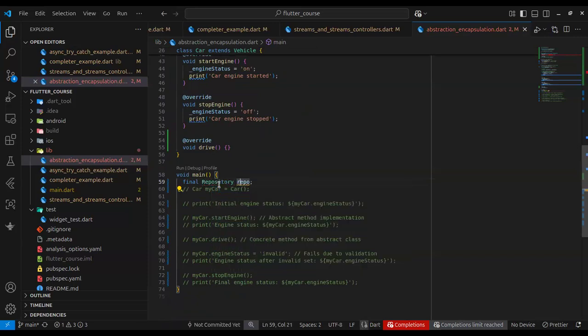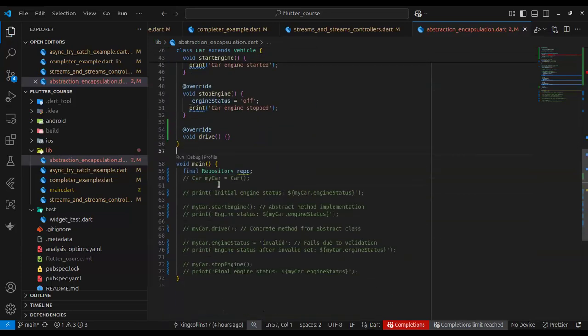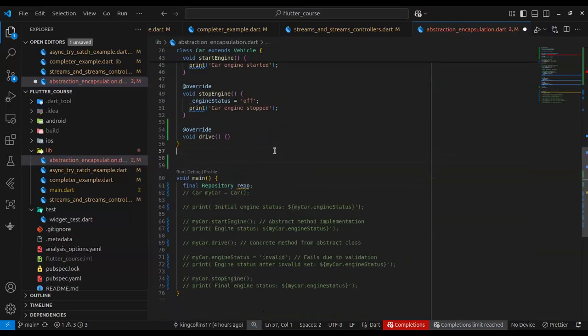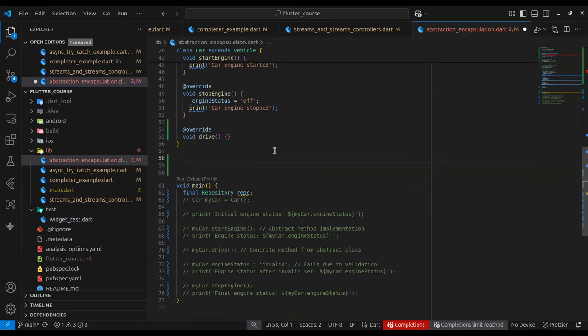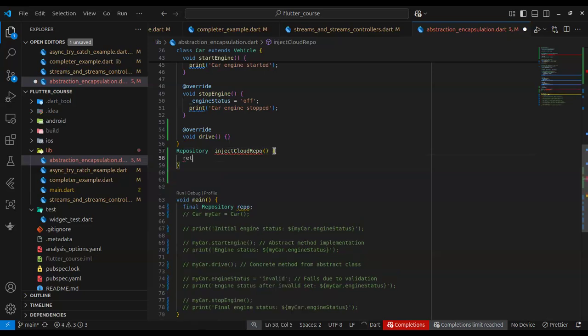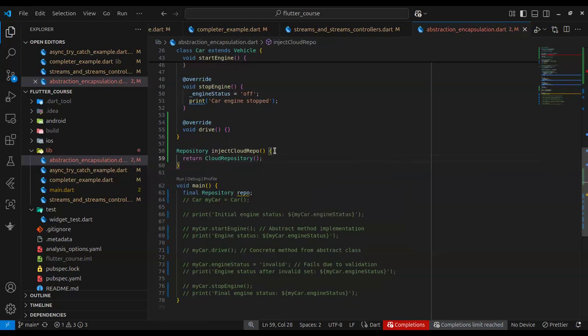So now, assuming there is a function that injects a cloud repository, let's name that function injectCloudRepo. What this is going to do is provide me with the concrete implementation, right?